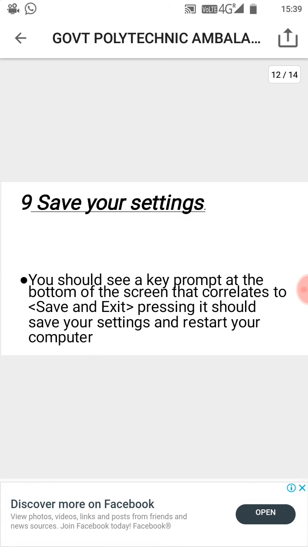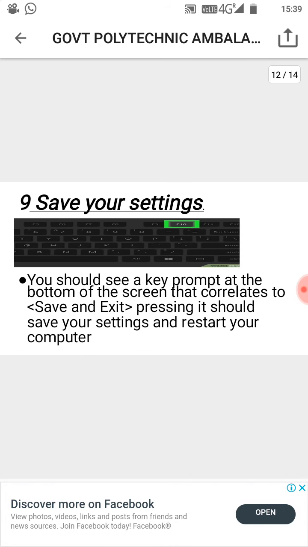Point 9. Save your settings. You should see a key prompt at the bottom of the screen that corresponds to save and exit. Pressing it should save your settings and restart your computer.